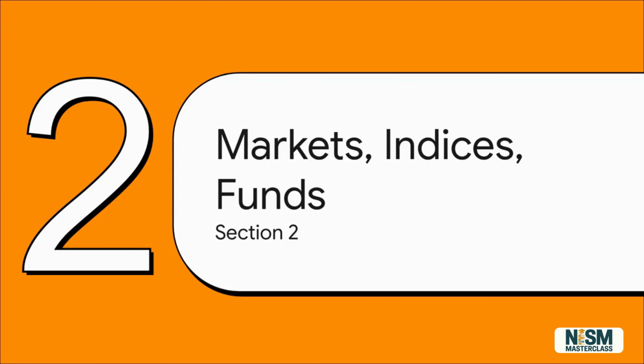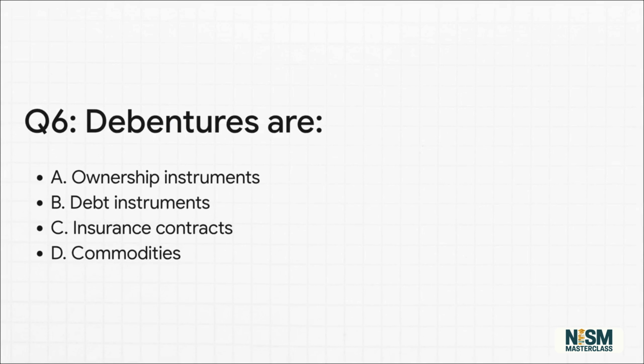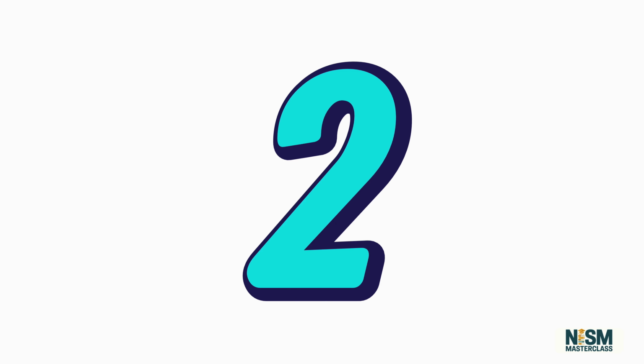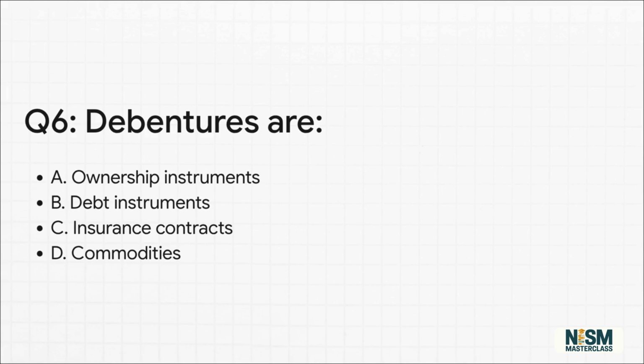Section 2. Markets, Indices, and Funds. Question 6. Debentures are ownership instruments, debt instruments, insurance contracts, or commodities. The answer is B. They are debt instruments. They represent borrowed capital, where investors are basically acting as lenders to earn a fixed interest rate.